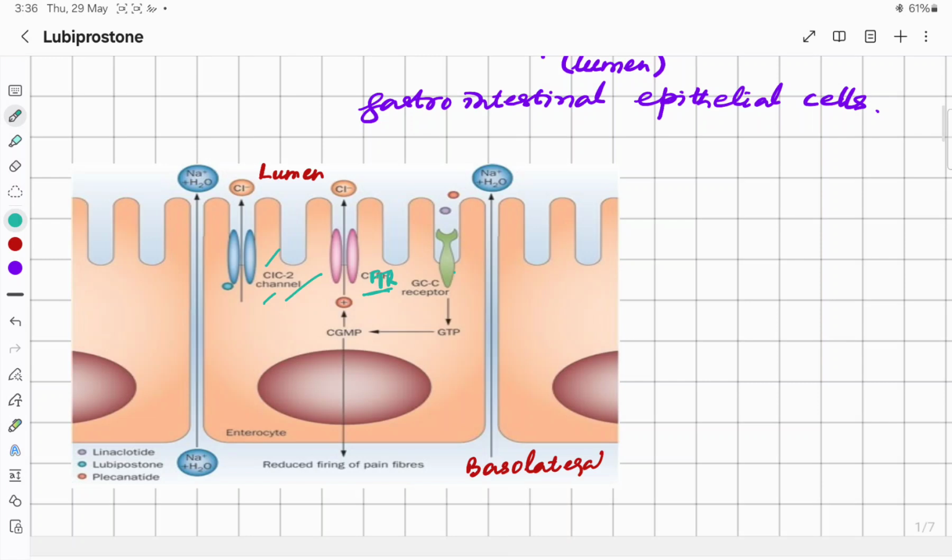So this is the gastrointestinal epithelial cell, and this is the apical membrane towards the gastrointestinal lumen, and the other side is the basolateral membrane.